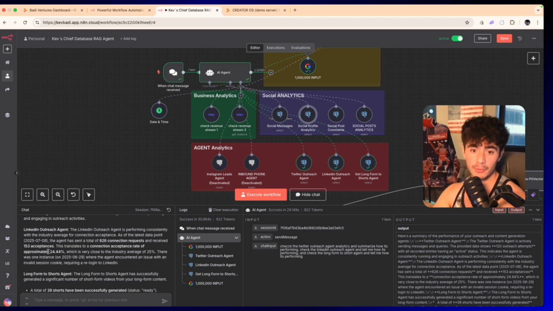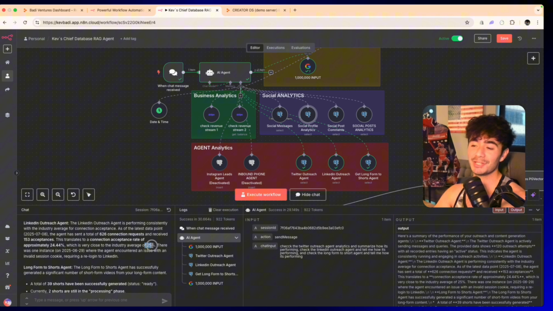That is coming out to a 24.4% acceptance rate. Across all of our users on Creator OS, that industry average is 25%. And so that's what it talks about.